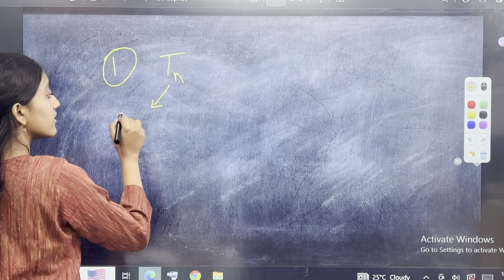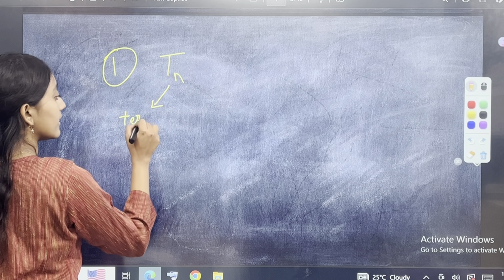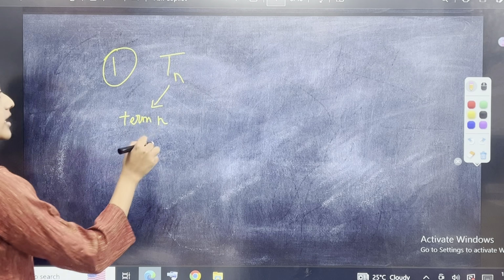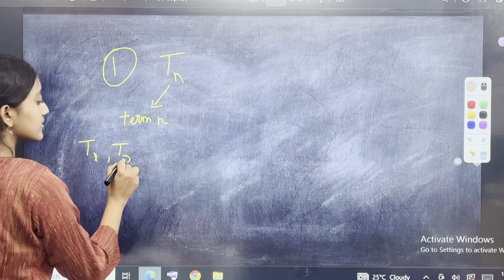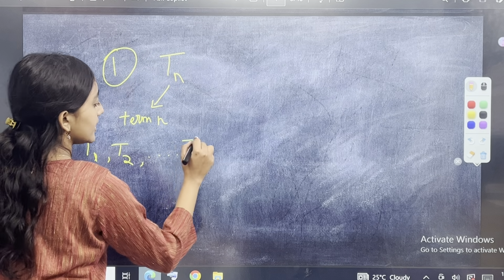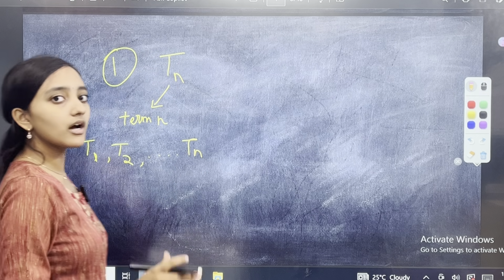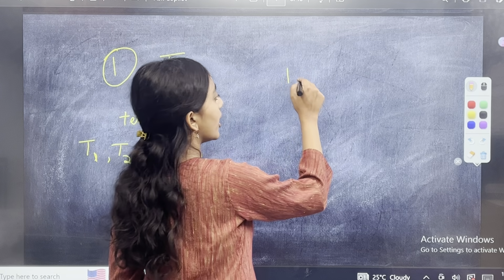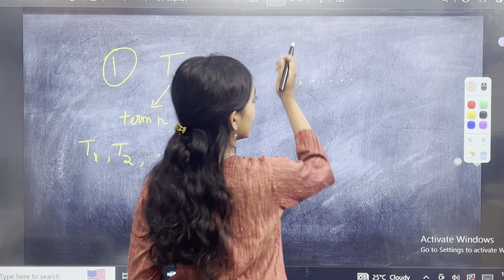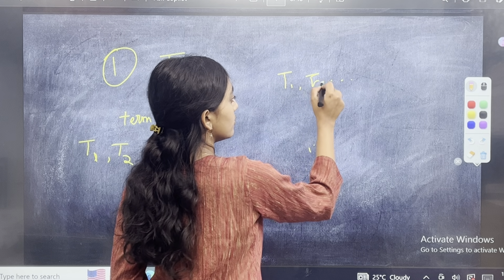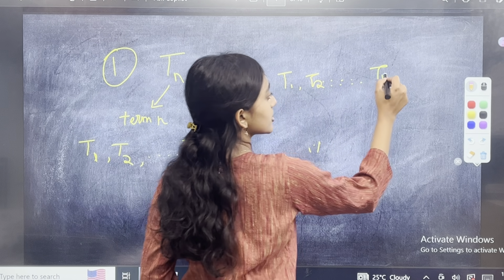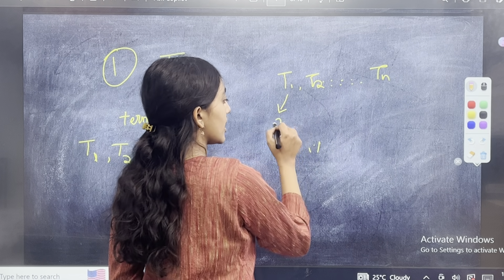Tn का मतलब है term n. टर्म n क्या होता है? Tn can be T1, T2, dot dot dot, Tn. Basically, an arithmetic progression goes from T1, T2, Tn तक जाता है. ये T1 को ही हम A बोलते हैं.